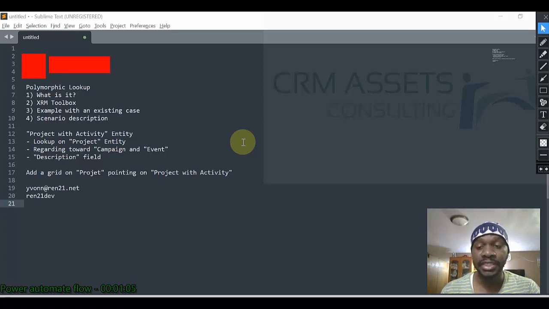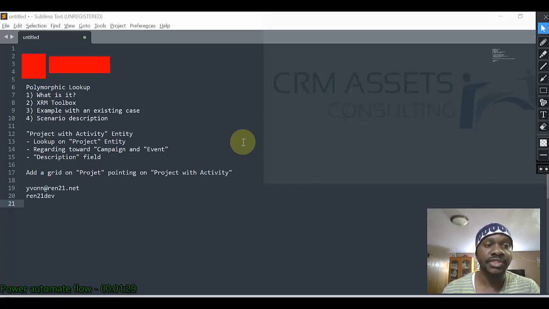XRM Toolbox is a free tool that you can download on the internet in order to easily create a polymorphic lookup. It's not the only thing you can create with XRM Toolbox. You can create several other things more easily than doing it directly in Dynamics 365.